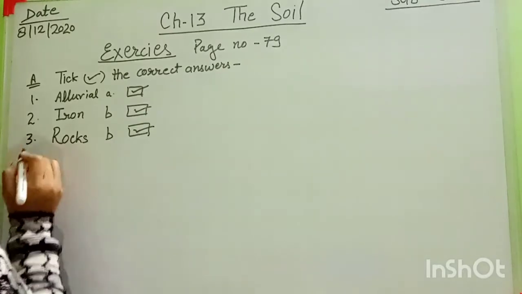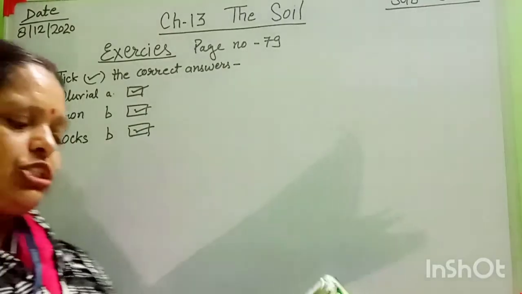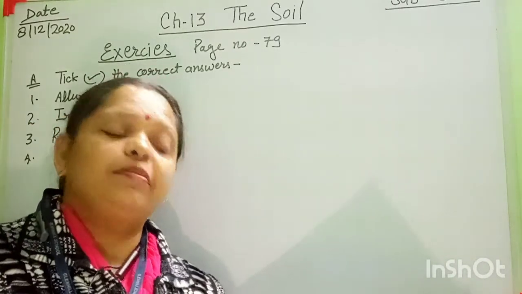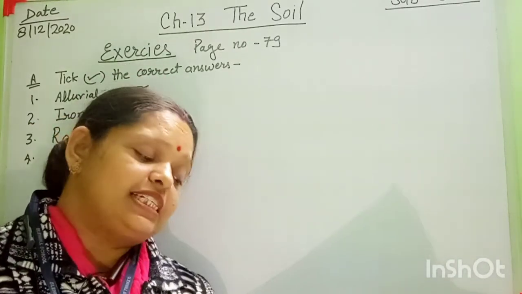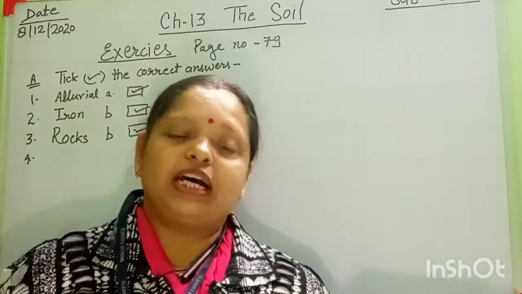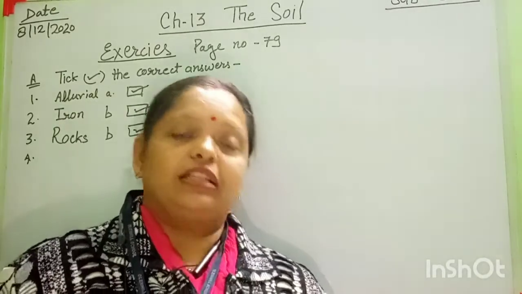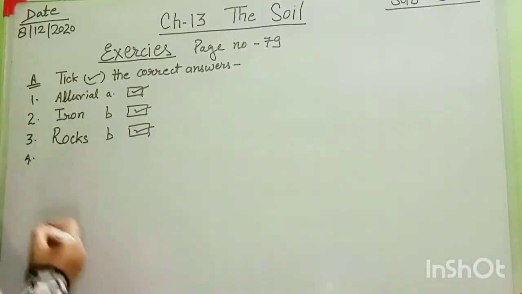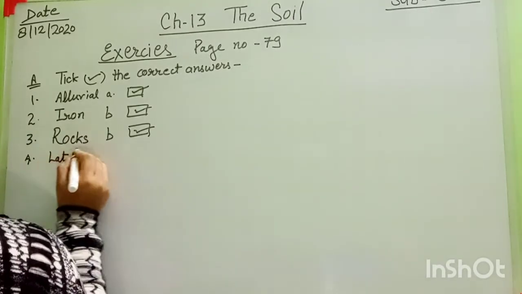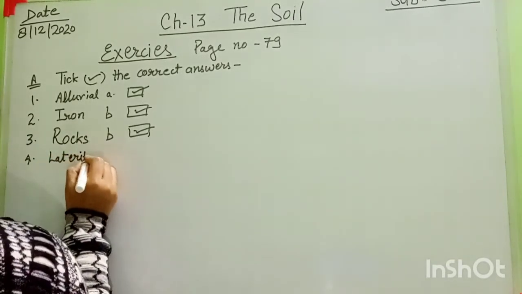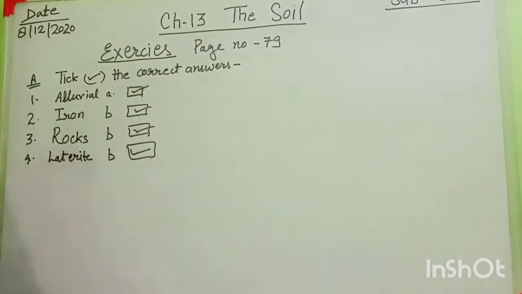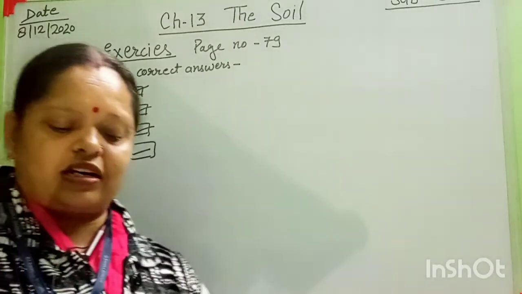Then number 4 is, dash soil is used for making bricks. Which soil is used for making bricks? Remember that, students. Options here: A. alluvial soil, B. laterite soil, C. sandy soil. The right option here is B, that is laterite soil. Laterite soil, and the option B is correct. Okay, this tick mark, 4 tick marks are completed now.